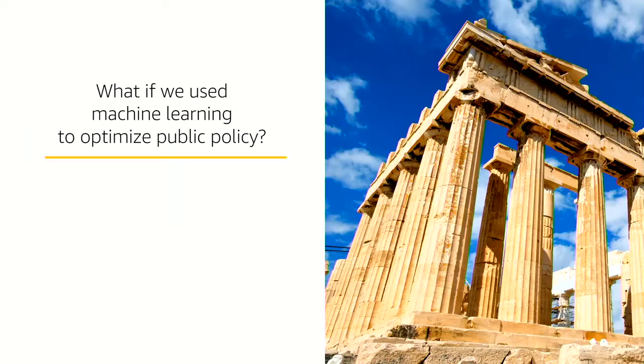And so what if we actually use machine learning to optimize public policy? So first, let's talk through our assets, right? Because on the one hand, we have decades of economic data that is available, particularly in the States. This is all just available from the census, right? There's a large volume of data that we can use totally for free.